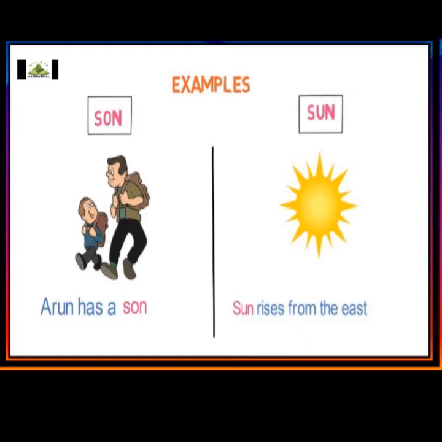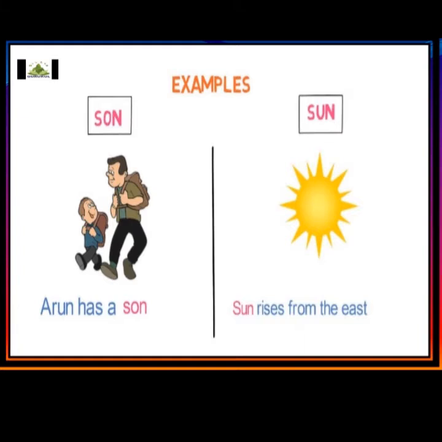No, but you can see the difference in spelling. Yes, one is son and another one is sun, and both have completely different meanings.